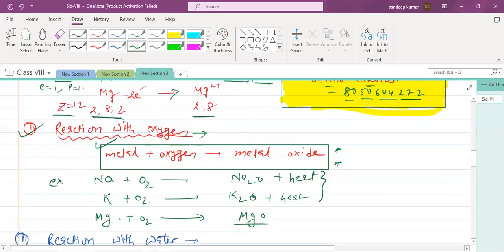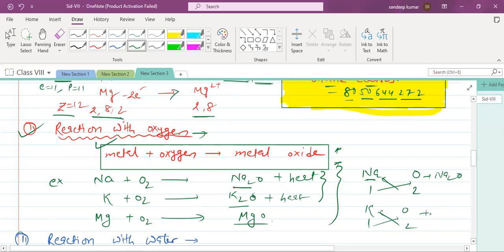Magnesium can also burn in oxygen. It gives magnesium oxide. Some students are confused about how to write the chemical formula of sodium oxide and potassium oxide. First we write sodium as Na, because its Latin name is natrium. Oxide is O. The valency of sodium is 1, the valency of oxygen is 2. So we use the crisscross method. The formula is Na2O. Similarly for potassium oxide, potassium valency 1, oxygen valency 2, so you can write K2O.